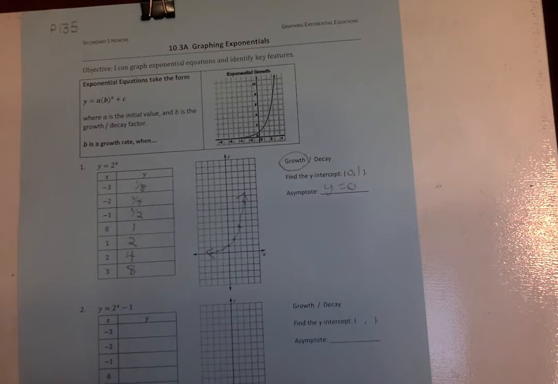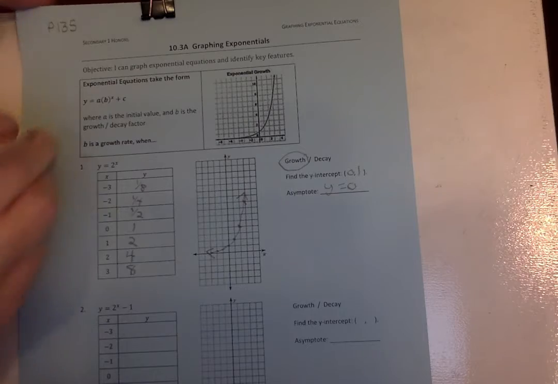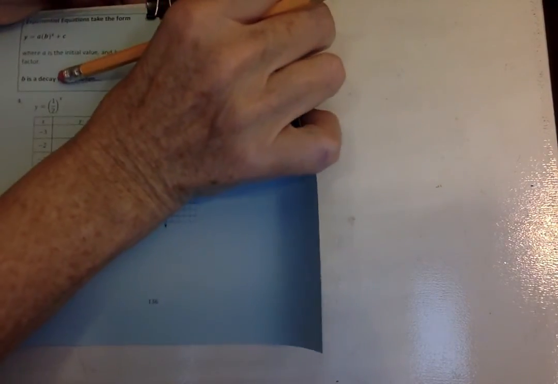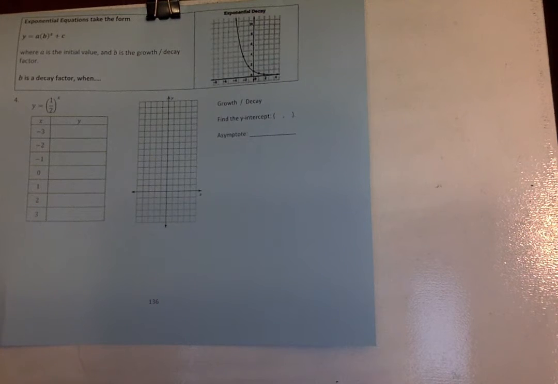Okay, now we are going to do one on the back. So again, this was page 135. We're going to go ahead to page 136. We're going to do the middle one, number 4, right here. And I think you can see that pretty good.